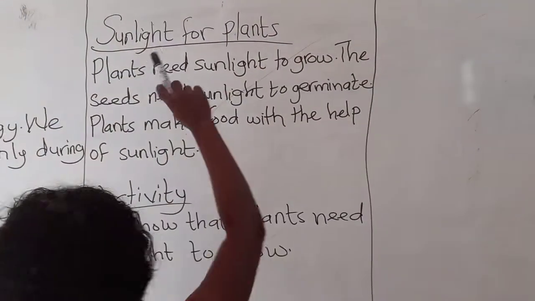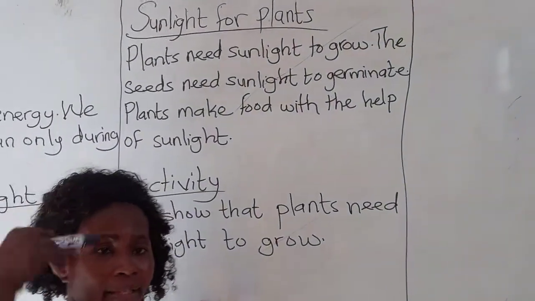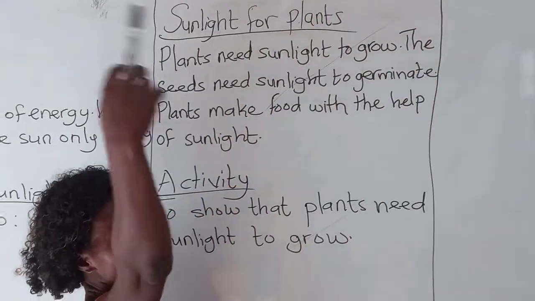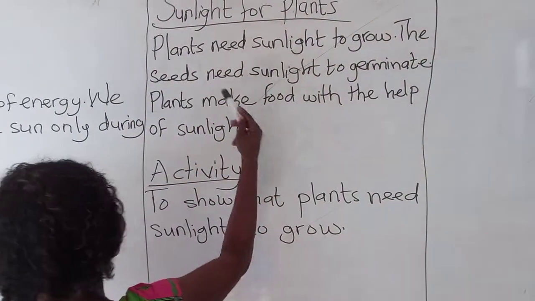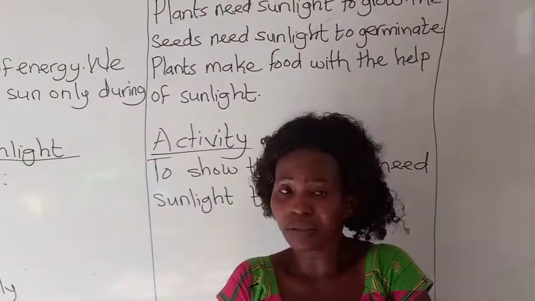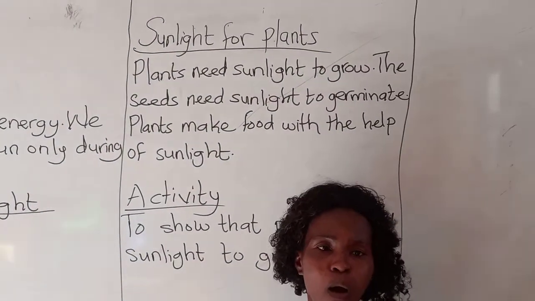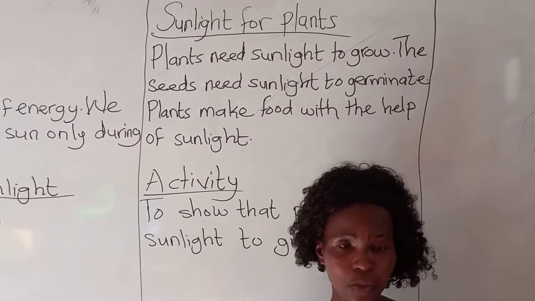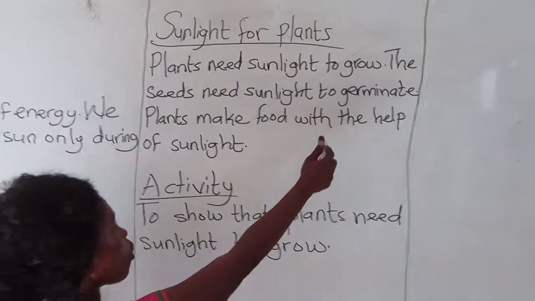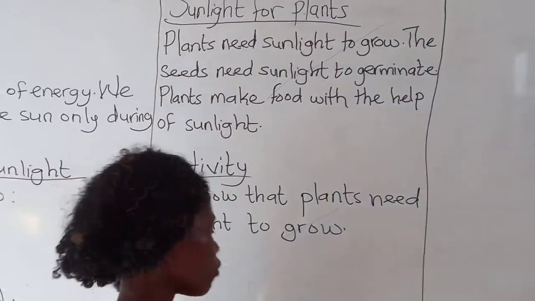Alright, so now let's move on to sunlight for plants. It's not only human beings that need sunlight. Plants also need sunlight. Plants need sunlight to grow. The plants need sunlight to germinate, so they will grow, and that's where you will see their smaller plants, which is called a seedling. Okay, plants make food with the help of sunlight.